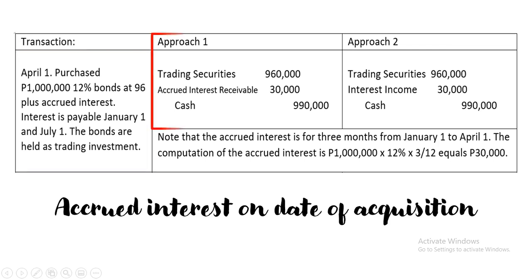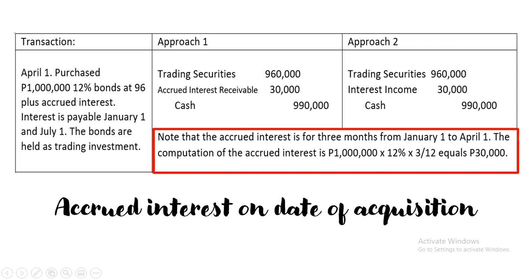So the first approach is to recognize the securities 960,000, and then you debit also the accrued interest receivable 30,000, and that will be the total cash payment 990,000. So how do we compute the 30,000 accrued interest receivable? It is computed as follows. Note that accrued interest is for 3 months, kasi nga January 1 to April 1.